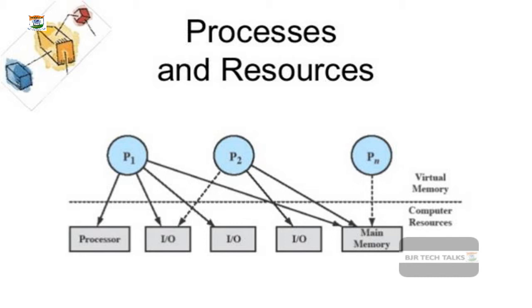So a process will need certain resources. The basic resource is CPU utilization or CPU time. The next resource is memory, then the files accessed by the process, and the last one is access to IO devices by the process.